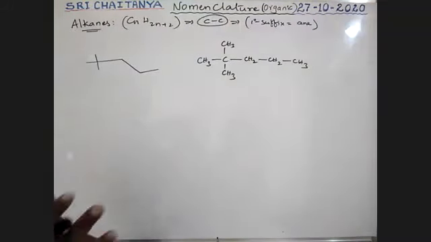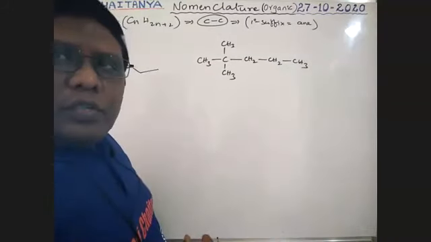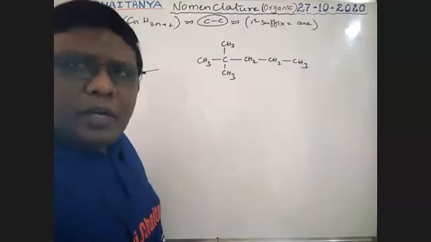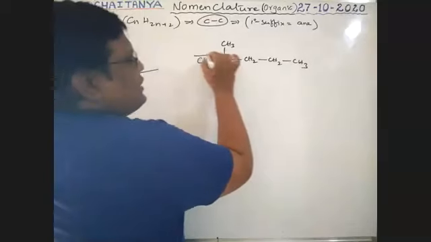Now, first identify the longest chain. That is the chain that contains the maximum number of carbons. So I'm using this as the longest chain.